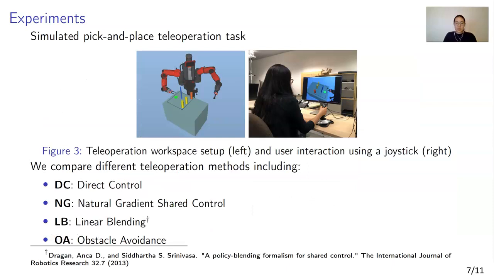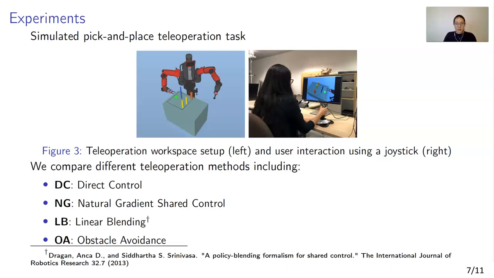We define a simulated teleoperation task to evaluate our method, where the user controls the robot arm to perform pick and place using the joystick. We hypothesize that our method allows the user to take more control during the task while ensuring safety and efficiency. We compare our method with different control methods, including direct control and linear blending.